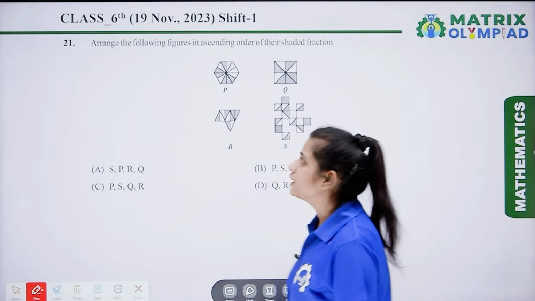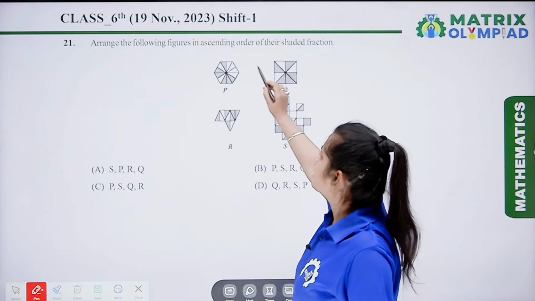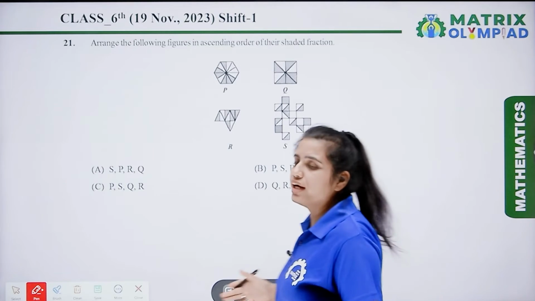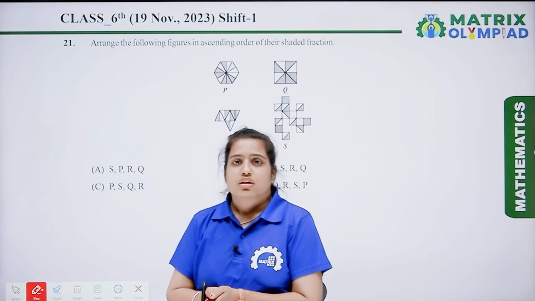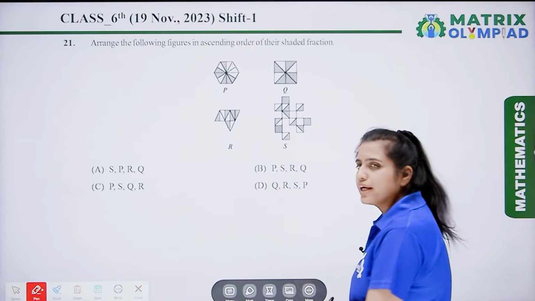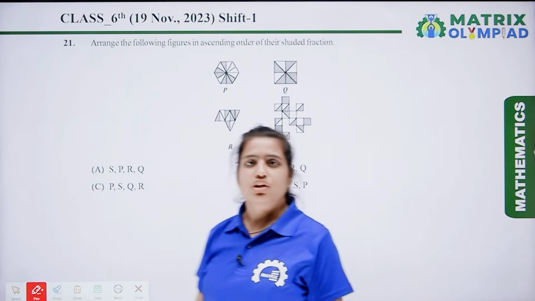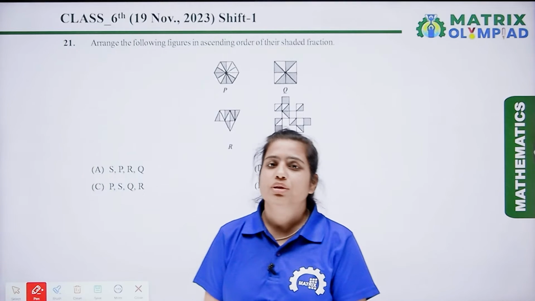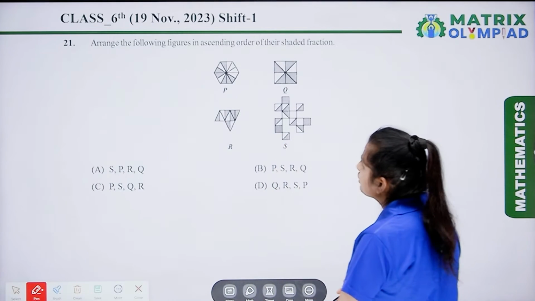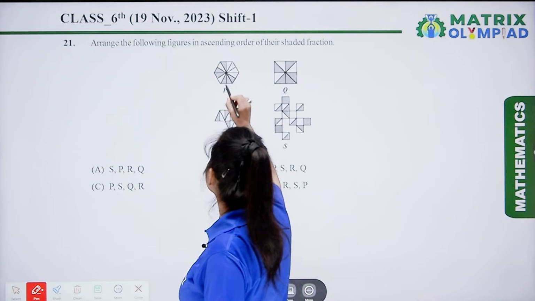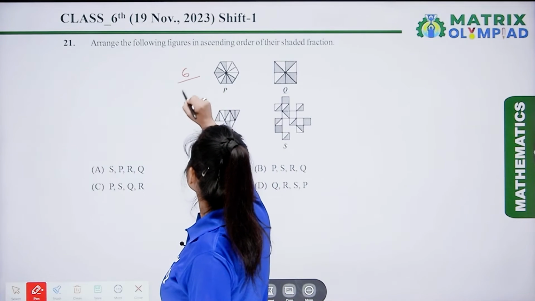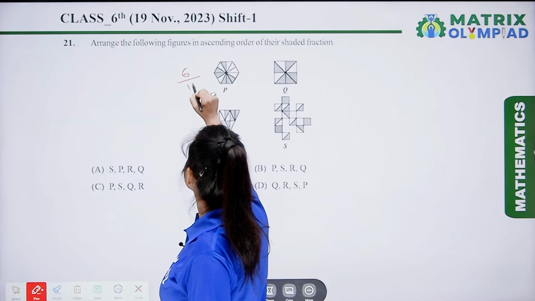Here the first question is: arrange the following figures in ascending order of their shaded fraction. Now here we have to arrange the fractions in ascending order, and we know that ascending order is the order in which we arrange the numbers from smallest to greatest fraction. So here let's write down the fraction part. Here it is 6 upon 12.